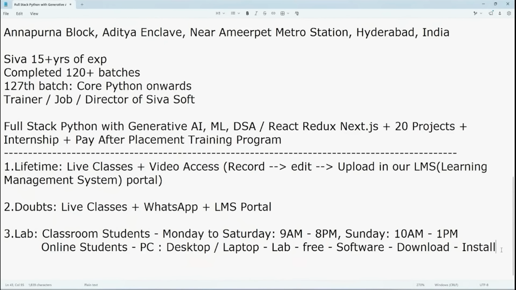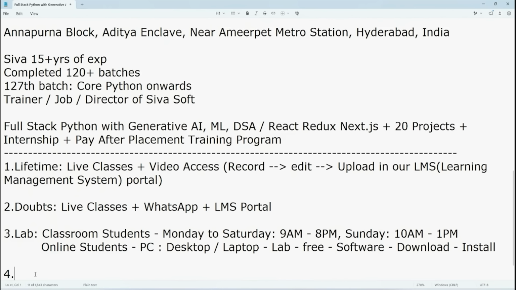Regarding online students, don't worry about labs and everything. Your PC is your lab. And regarding doubts also, don't worry. In live classes, you can clarify your queries. Even the WhatsApp number I am going to give. That means our admin team is going to give my personal WhatsApp number. Even from the LMS portal also, you can clarify your queries. So many options are there. Is it clear, right? Okay.